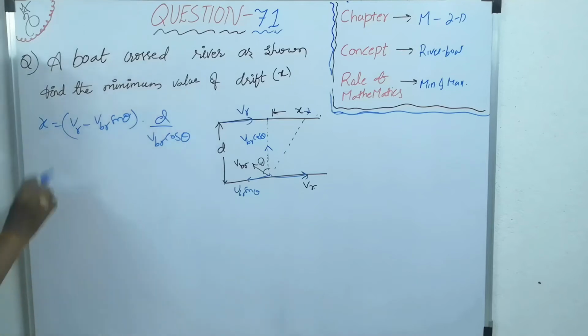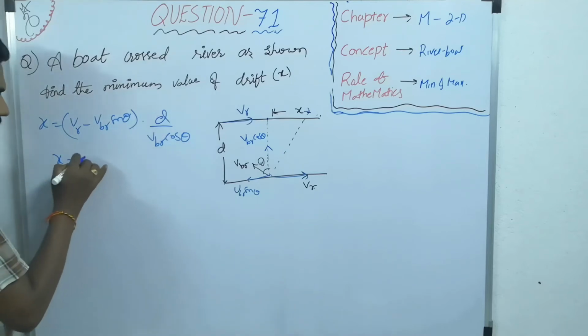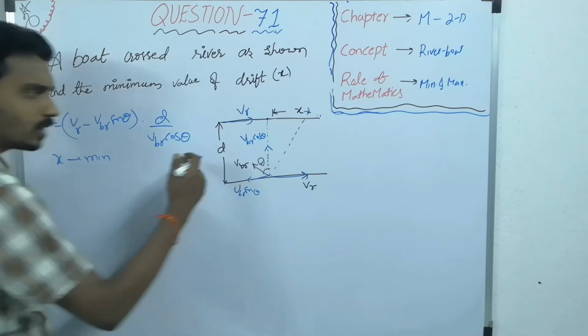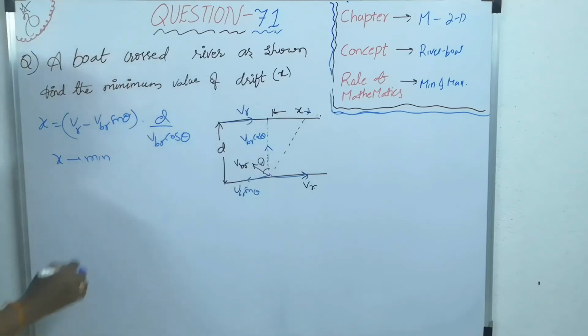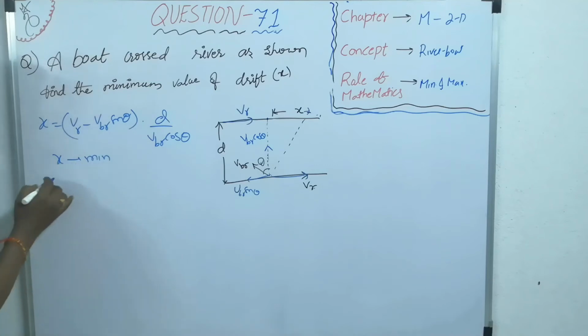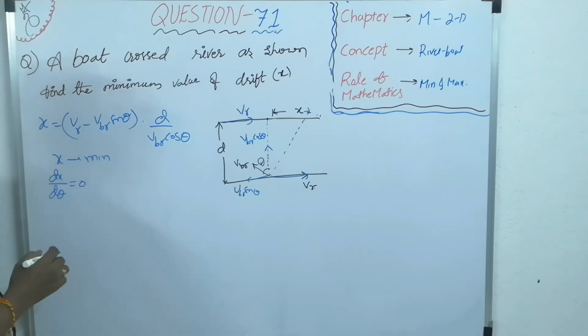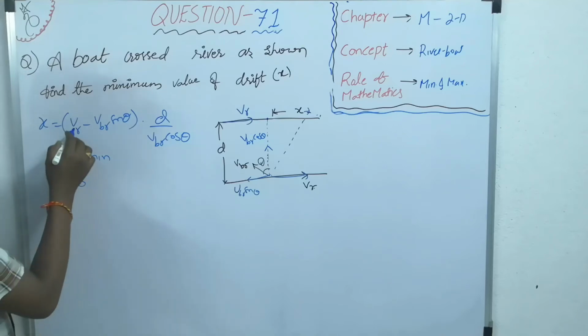Now the question they are asking is x should be minimum. Here what is the variable? Theta is variable. You can start your journey at any angle. So by changing theta, x should become minimum, which means dx by d theta should become 0, first order differentiation should become 0. So take the differentiation.